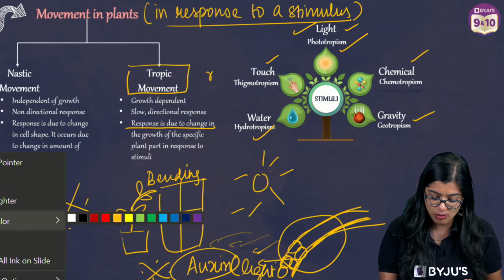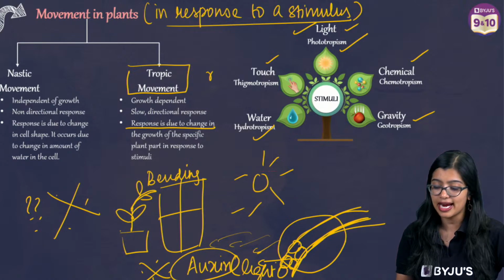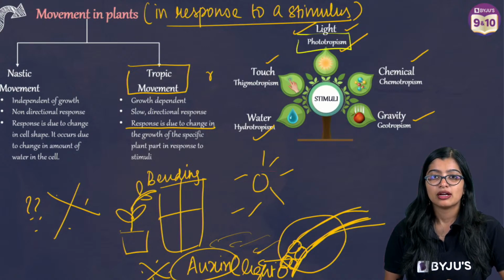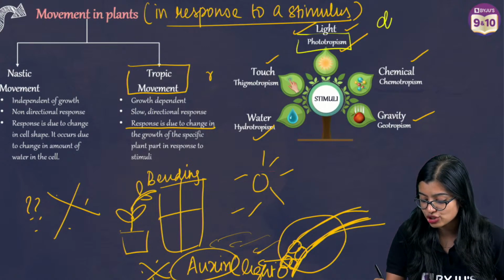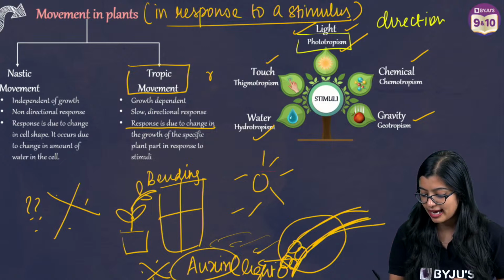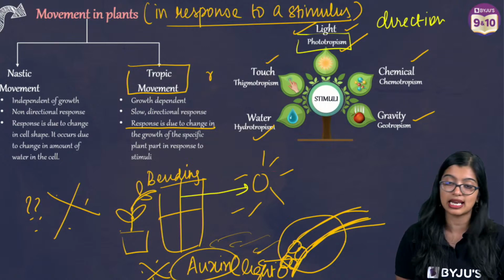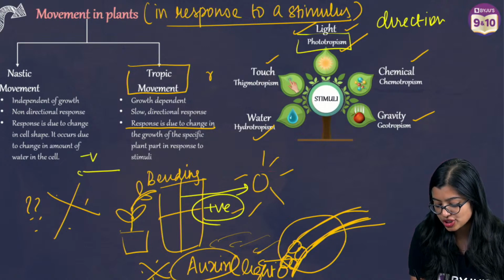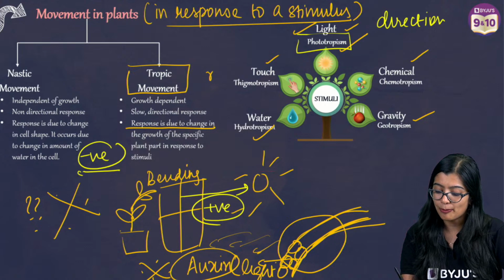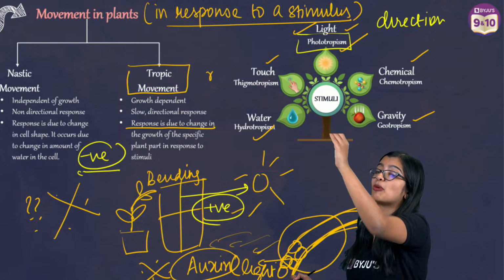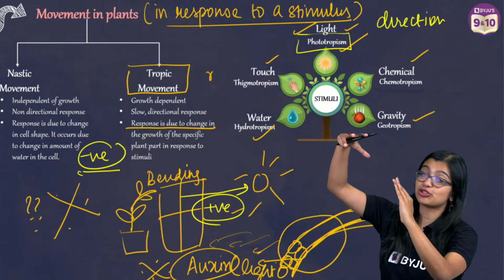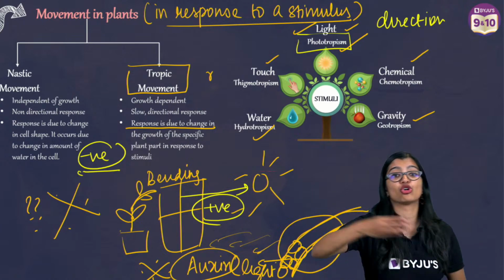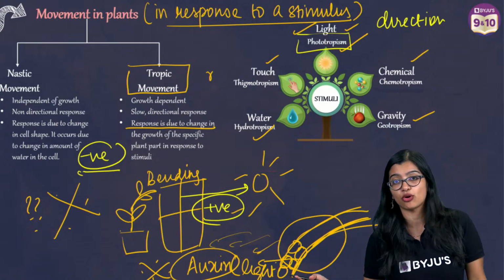So now moving on, let's have a look at the other ones. If it is in response to light, we call it phototropism. If it is growing in the direction of light, if light is here and I'm going towards light, then we call this positive. If I'm going in the opposite direction, we say negative. So the stem grows in the direction of light, so it shows positive phototropism. But the root, on the other hand, is growing in the opposite direction, so it shows a negative response, or negative phototropism.